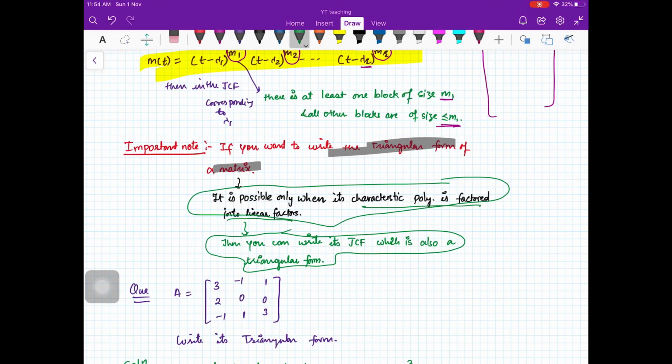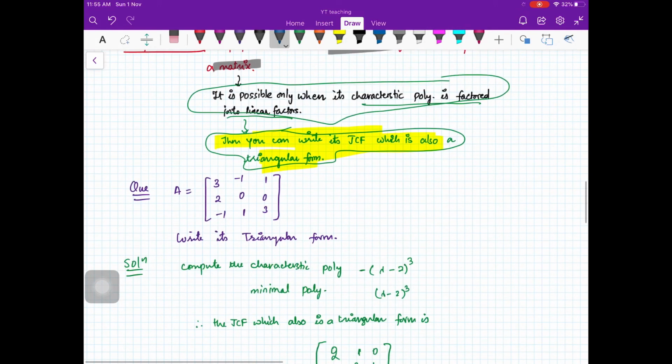So a good option is, because whenever a matrix can be put into triangular form, that is possible only when its characteristic polynomial is factored into linear factors. And whenever the characteristic polynomial is factored into linear factors, it means that you can also write the Jordan canonical form. So it is always a good idea that you just write the Jordan canonical form, and that is also triangular form. Okay, you understand this thing, that every Jordan canonical form is a triangular form, but every triangular form is not a Jordan canonical form.